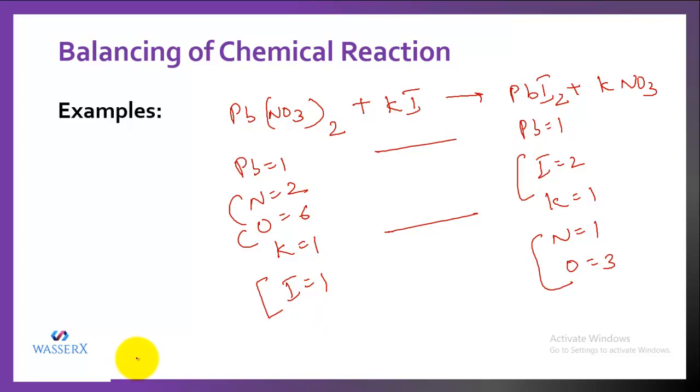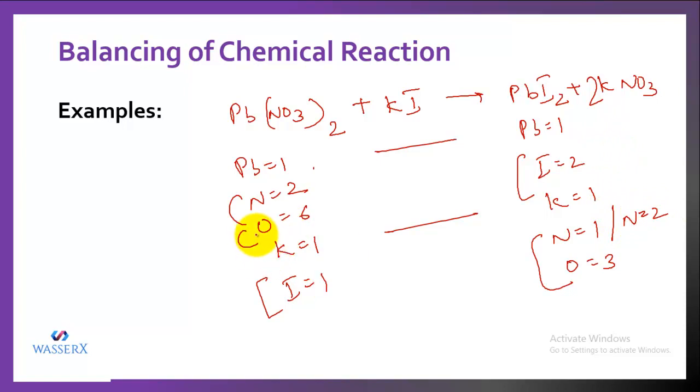So let's balance them first. Let's balance nitrogen and iodine first. Nitrogen is 2 and here we have 1. So I will write 2 on this side. While you write 2, let's see whether nitrogen is balanced or not now. We have lead 1, again 1, nitrogen as 2. So nitrogen is 2 on this side and on this side it has now become 2 after balancing.